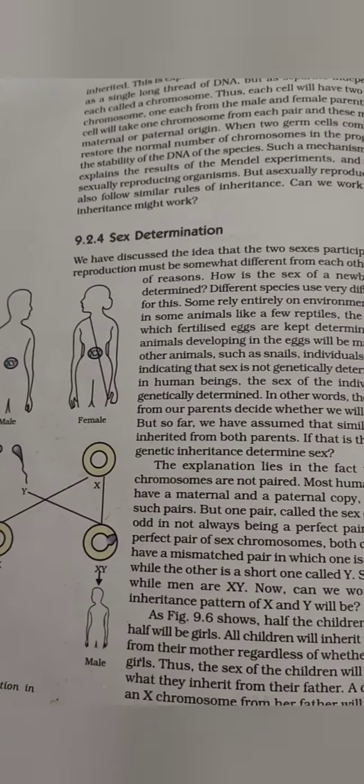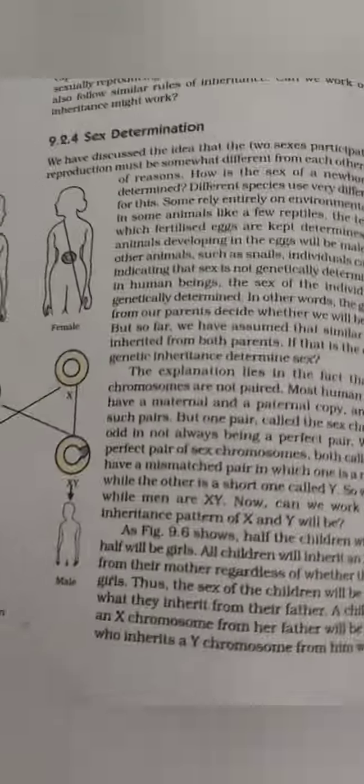So let's start sex determination. As we all know, a person has either a male gender or a female gender, and in scientific terms we don't call it gender, we call it sex. So a person can have a male sex or a female sex. The process by which the sex of a person is determined is called sex determination.